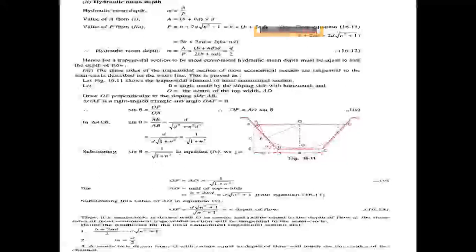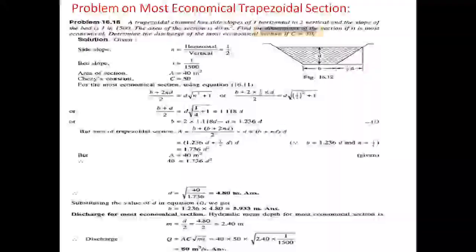For the most economical section, we have the two conditions set previously: B plus 2nd by 2 equal to d into root of n square plus 1, and m equal to d by 2. We take the first condition.